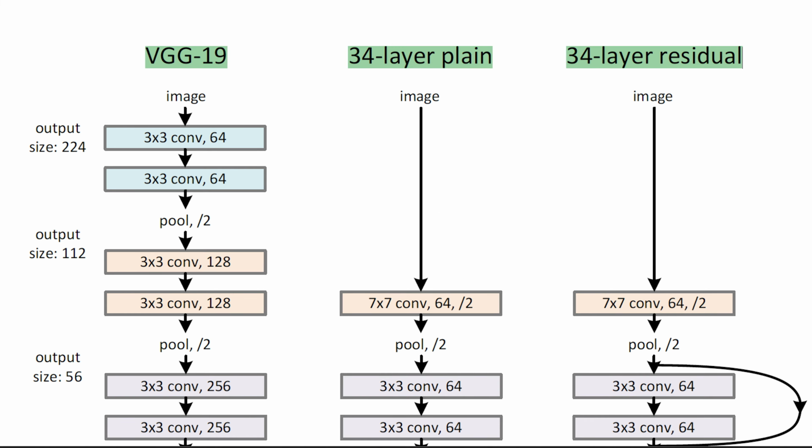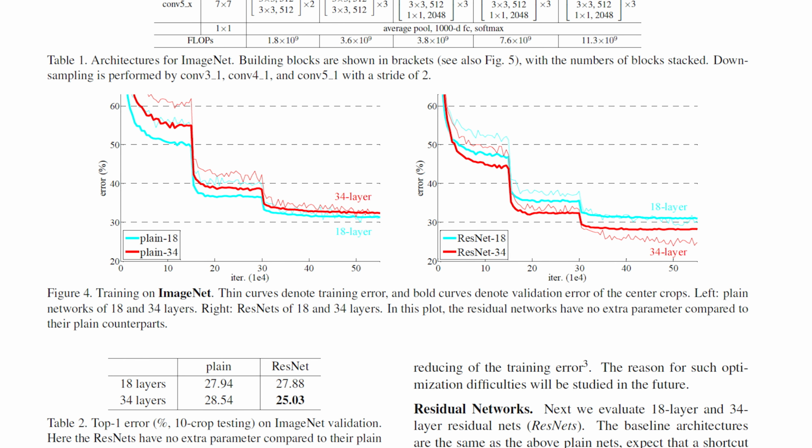Now, if you look at the architectures presented in the paper, they first show the VGG network, followed by a plain 34-layer architecture, and then a 34-layer network with residual connections. The residual version performs remarkably well on the ImageNet dataset and went on to win first place in the competition.